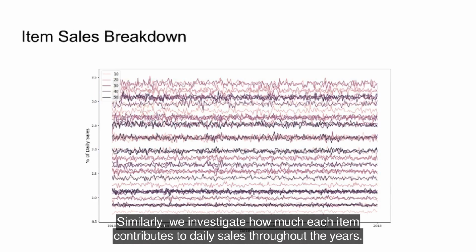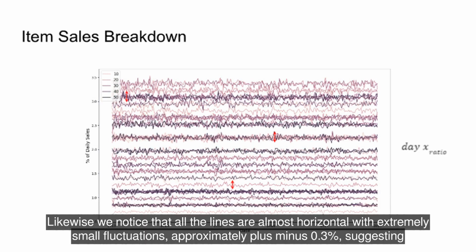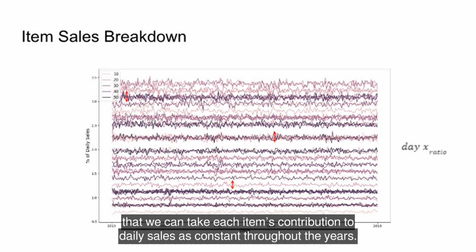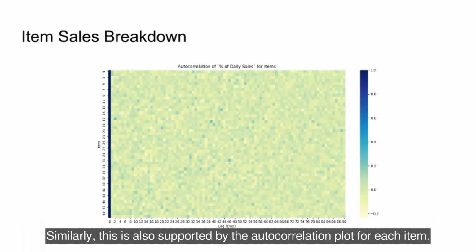Similarly, we investigate how much each item contributes to daily sales throughout the years. Likewise, we notice that all the lines are almost horizontal with extremely small fluctuations, approximately plus minus 0.3%, suggesting that we can take each item's contribution to daily sales as constant throughout the years. Similarly, this is also supported by the autocorrelation plot for each item.